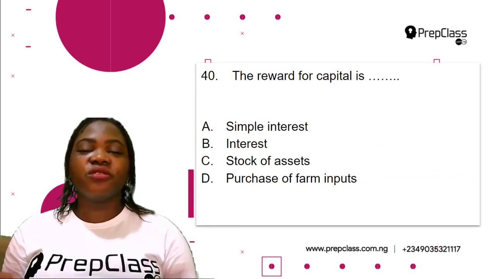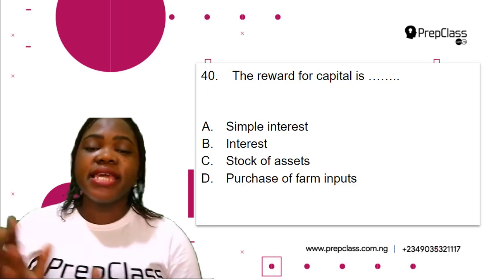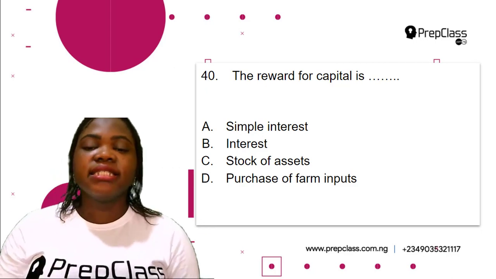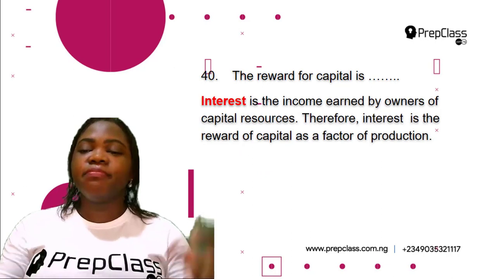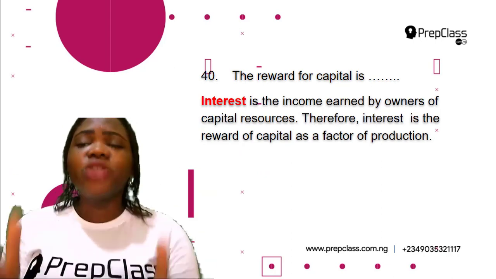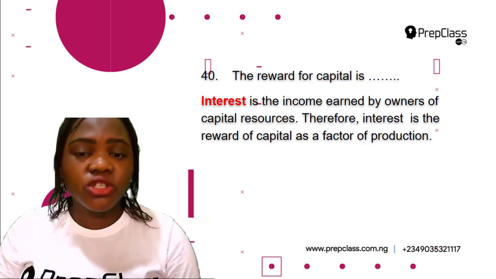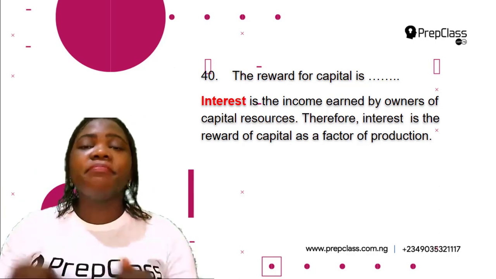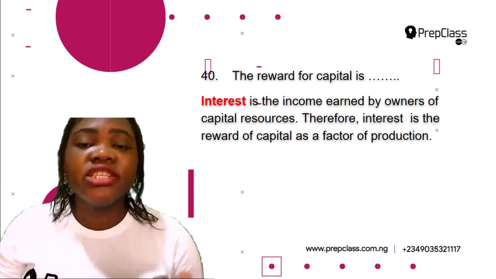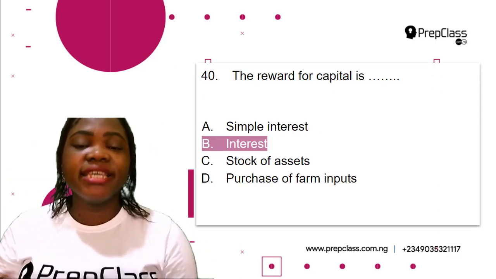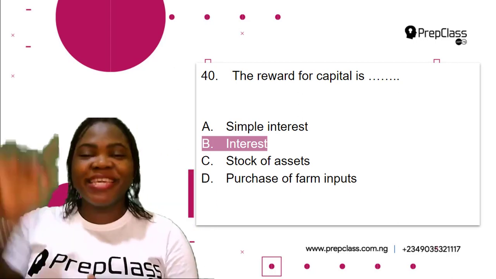Then the last question, question 40. The reward for capital is dash. A. Simple interest. B. Interest. C. Stock of assets. D. Purchase of farm inputs. Interest is the income earned by owners of capital resources, so interest is the reward of capital as a factor of production. The answer is B, interest.